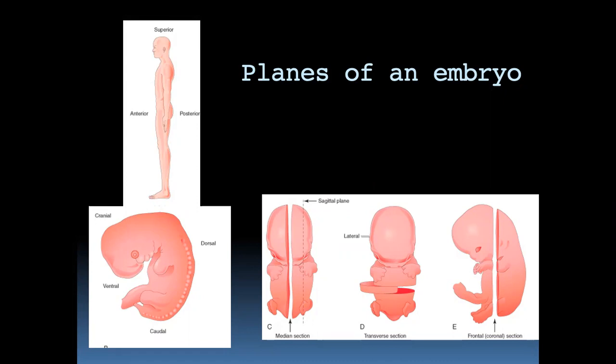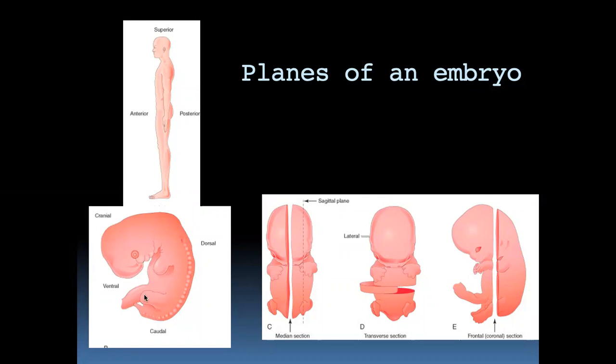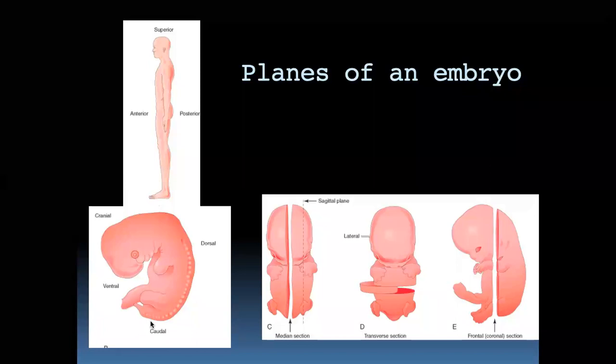Then only you will get clarity. Now, in an adult body we use the words superior, inferior, anterior and posterior, which we have already studied. In a fetus, we use these words: cranial, the head end; caudal, the tail end; ventral, the anterior side of the fetus; and dorsal, the posterior side of the fetus.